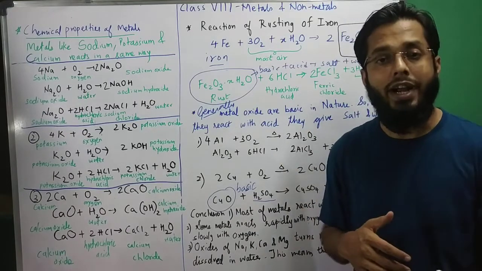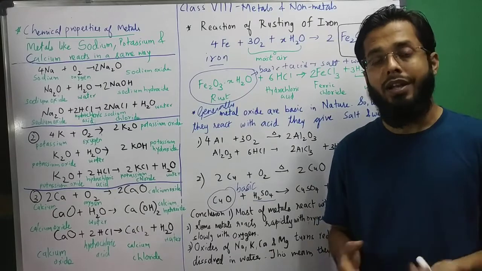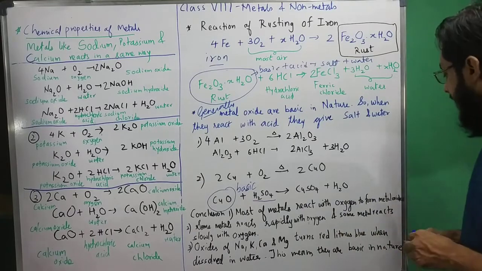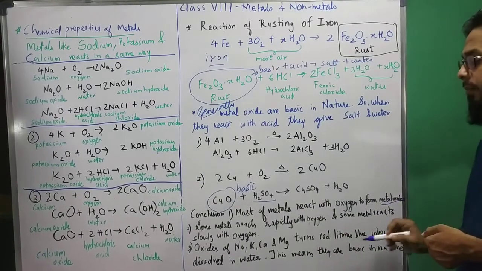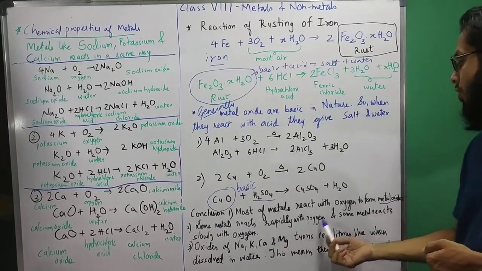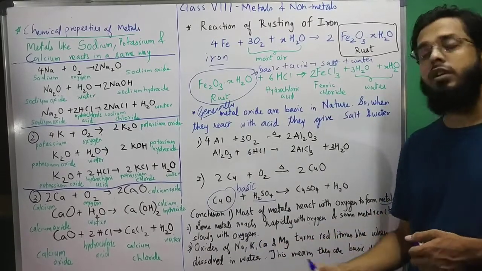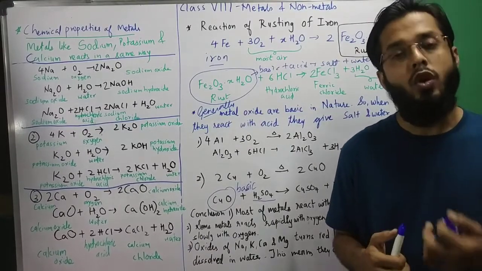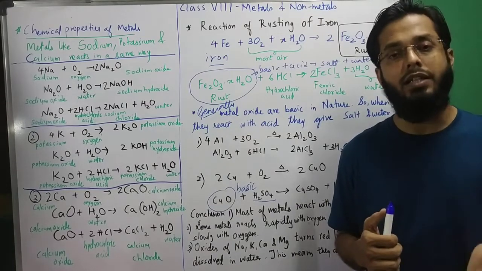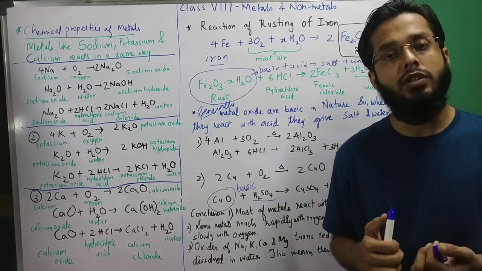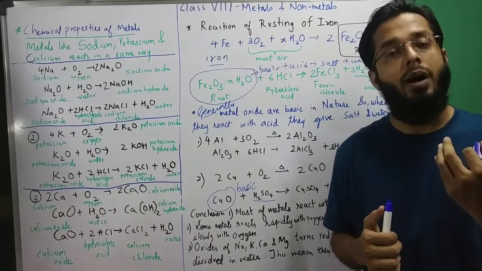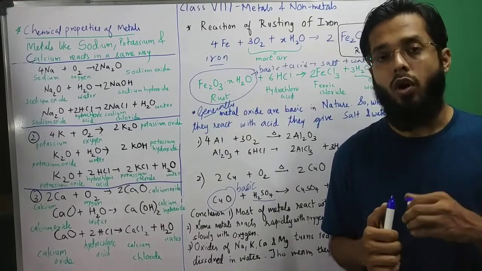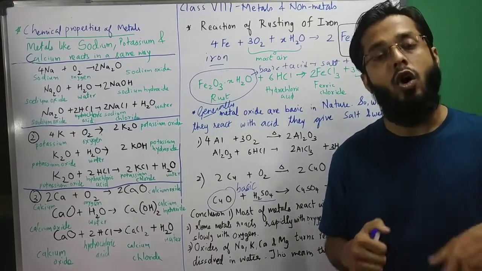So some metals are more reactive, some are moderately reactive, and some are least reactive. So what is the conclusion? Most metals react with oxygen to form metal oxides, and metal oxides are basic compounds. Some metals react rapidly with oxygen and some react slowly with oxygen. So what we have seen, कुछ फास्ट रिएक्ट करते हैं ऑक्सीजन के साथ और कुछ स्लो रिएक्ट करते हैं. फास्ट रिएक्ट करने वाले कौन से हैं? सोडियम, पोटेशियम, कैल्शियम, है ना. और मॉडरेटली रिएक्टिव वाले कौन से हैं? तो कॉपर है, या फिर ले लो आप सिल्वर है. These react with oxygen also but slowly. Lead, they react slowly with oxygen. और जो रिएक्ट करते ही नहीं हैं ऑक्सीजन के साथ, वो कौन हैं?